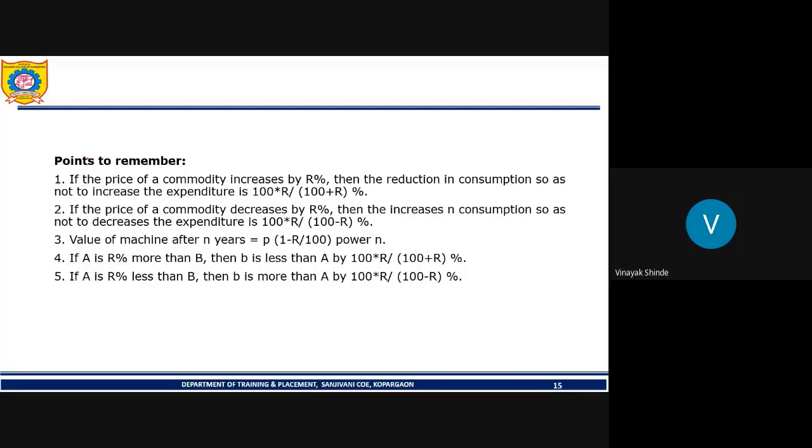Understand this situation. We know the prices of petrol are going high, and petrol has crossed above 100 nowadays.